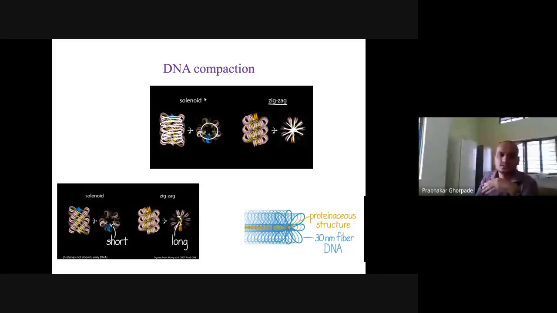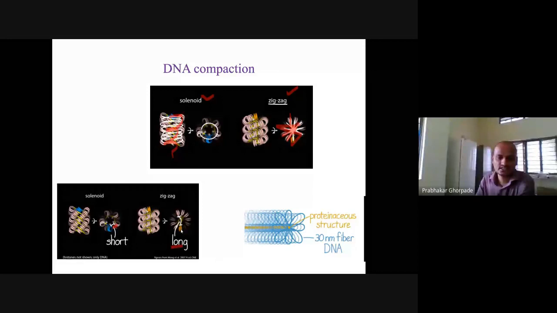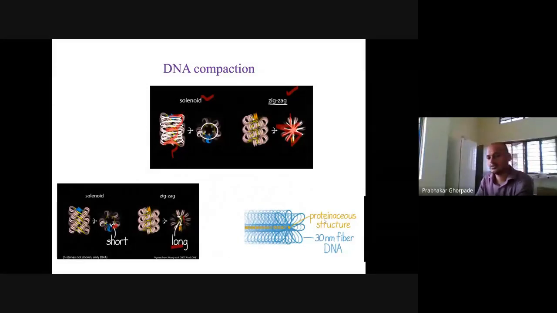So this is a solenoidal DNA compaction structure. Solenoidal means it goes like this, okay? And this is a zigzag structure. Zigzag means it goes like this. So that is a zigzag structure. In the solenoidal structure, the linker DNA length is short, and in the zigzag, the linker DNA is long.